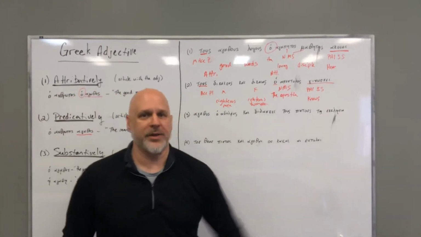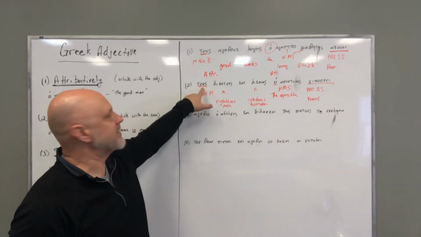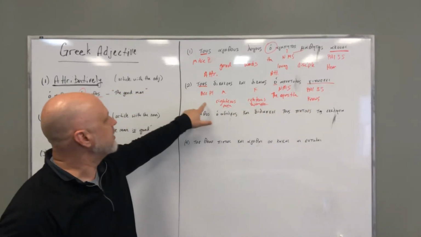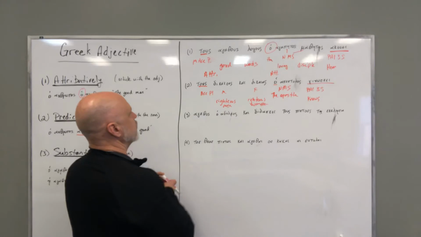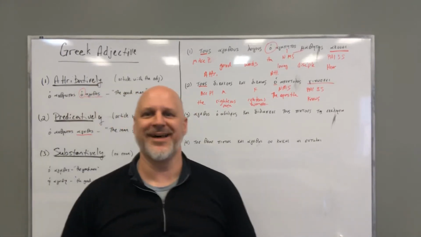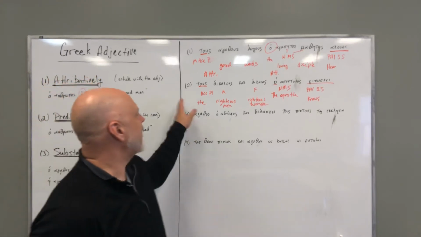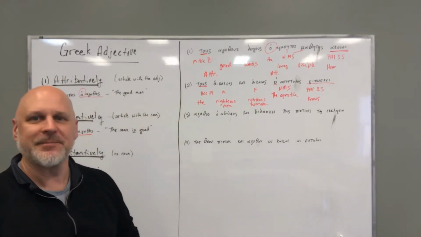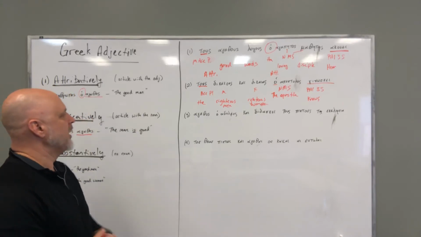Now let's put it all together. Since this is accusative, that's direct object: the apostle knows the righteous men, the righteous women. Got it? The apostle knows the righteous men and the righteous women. All right, let's try the third one.